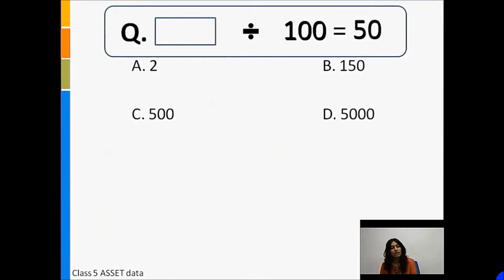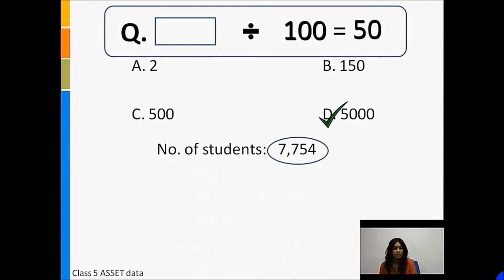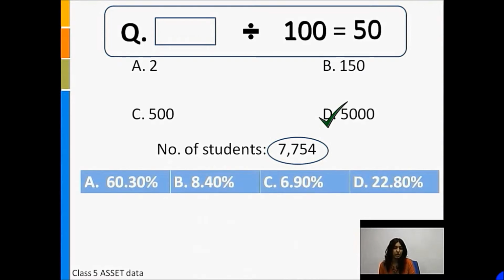The following question was asked to class 5 students in an asset paper. Students were required to find the number to be entered in the blank, such that this number divided by 100 would be equal to 50. The correct answer in this case is option D, that is 5,000. The performance data of over 7,700 students who answered this question has been shown below. Only about 23% of the students selected the correct option.